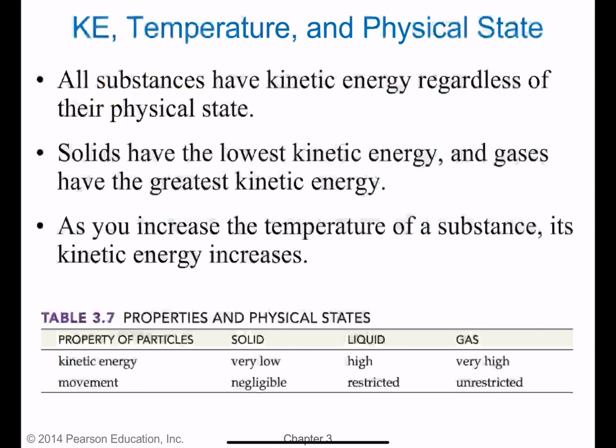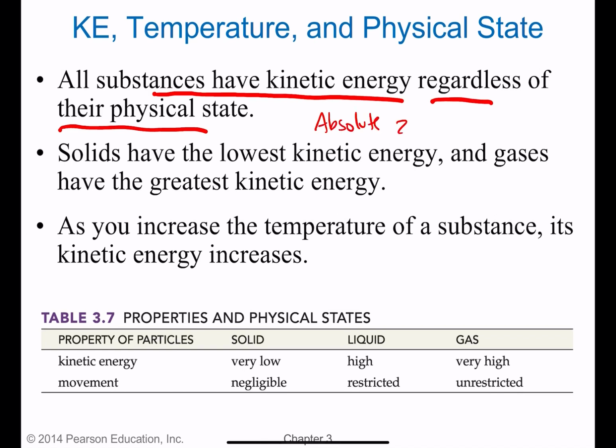Now, in terms of kinetic energy and temperature, all substances are going to have kinetic energy regardless of their physical state. It's just a matter of how much. Do they have a lot or little? One reason for this is because maybe you've heard of absolute zero. Absolute zero is usually referring to 0 Kelvin, so I'm using the capital K for Kelvin.